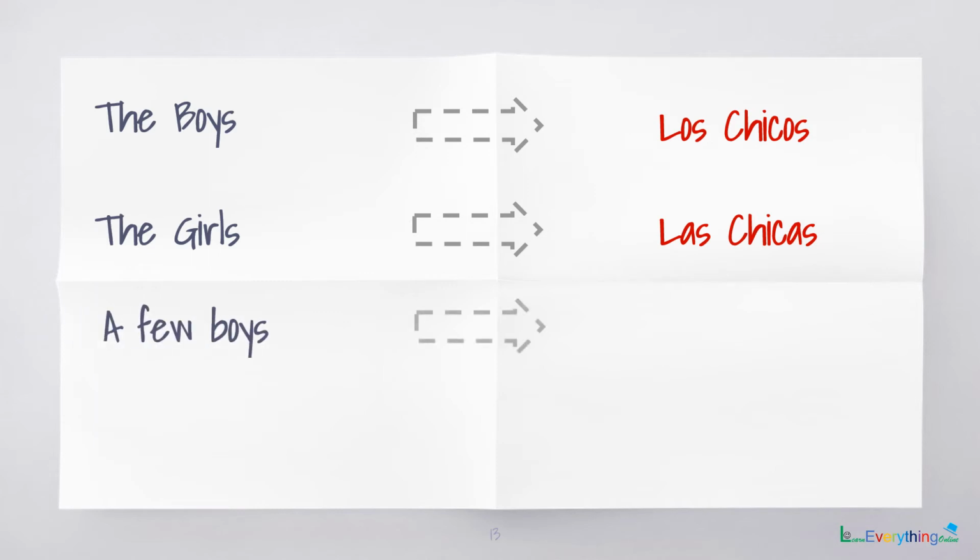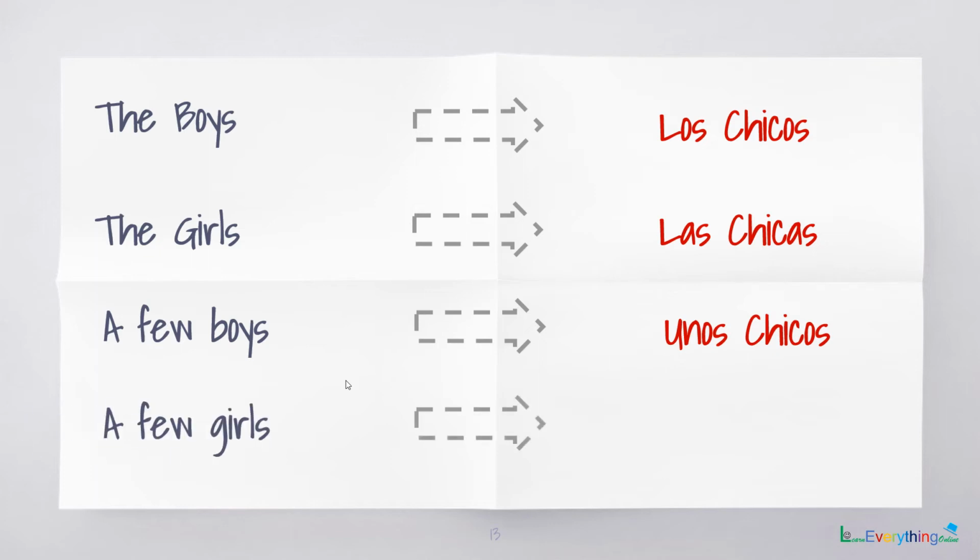Now a few boys. Here a few means we will use the plural form of the article a, and the word for boys will remain the same. So we have unos chicos, a few boys. Similarly, for a few girls we have unas chicas. These were the two basic articles that we will be seeing in this chapter.